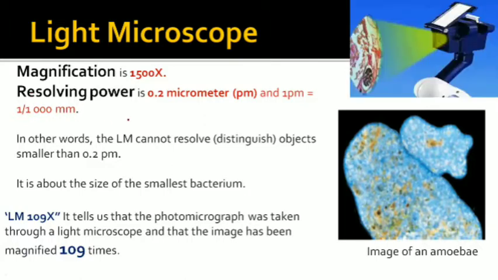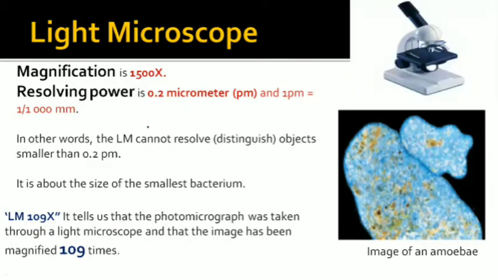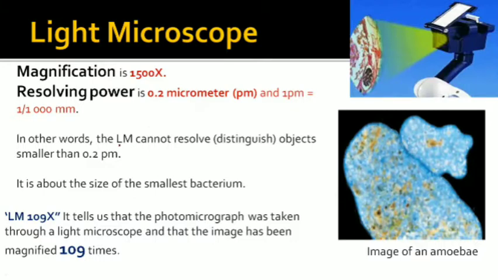If any object is smaller than this, we cannot observe it through the compound microscope.